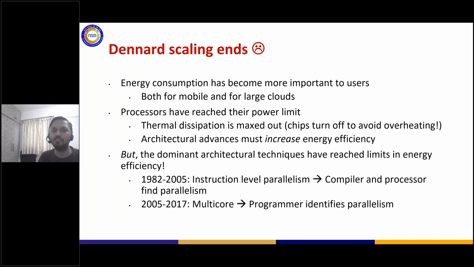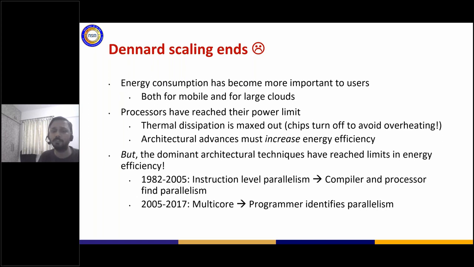Also, energy consumption became very important for users. If you look at it from an industry point of view, the processors are not just used for high performance computing. They are being used for cloud computing. They are also used in mobile markets. Energy has become really important. Today we are talking about exaflop systems. If we want to create exaflop level systems, we cannot keep on increasing and asking for more and more power, and indirectly also asking for more and more cooling, because it's not sustainable at all.